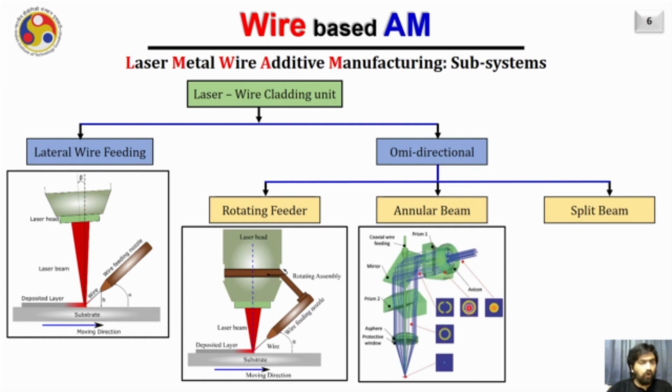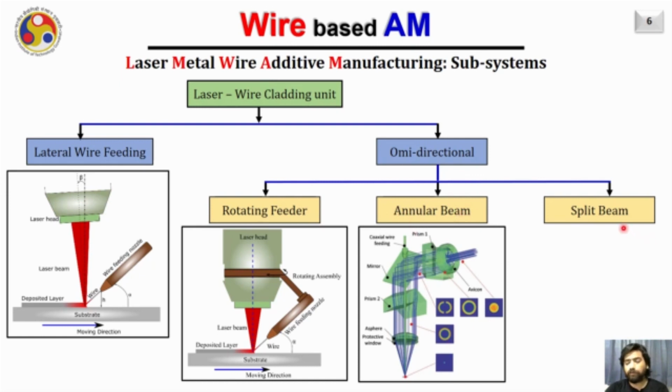As the laser beam is hollow now, one can feed the wire from the center, and at the focal point, when the hollow beam also gets converted to a solid beam, the wire also merges with it, and at that point the melt pool is created. Such heads are capable of moving in any direction without any issue associated with the geometric and material properties of the deposited bead. This is an example of an annular beam.